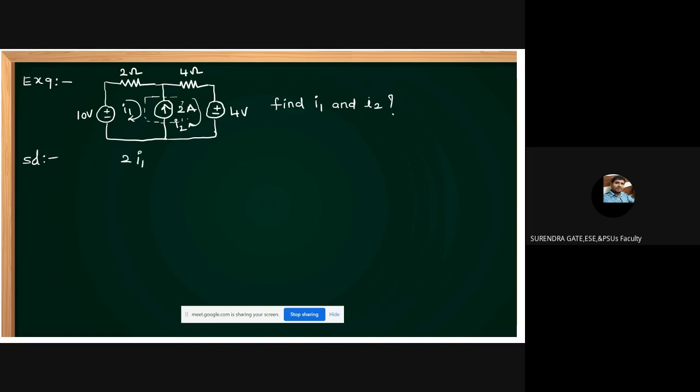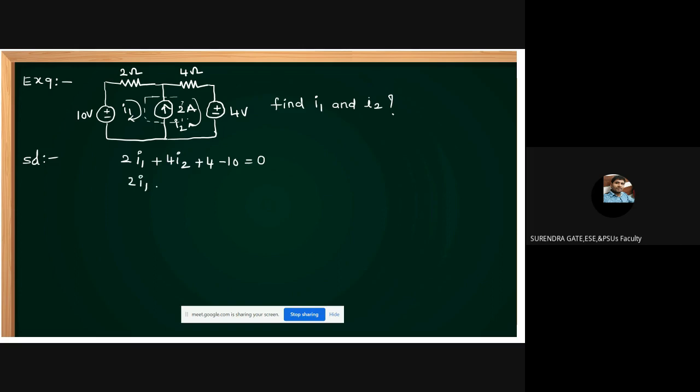This is 2I1. It is a super mesh concept that I already discussed in yesterday's session. 2I1 plus 4I2. Plus 4, enter at positive terminal, take positive. Next, plus 4 minus 10, enter at negative terminal, take negative, equal to 0.